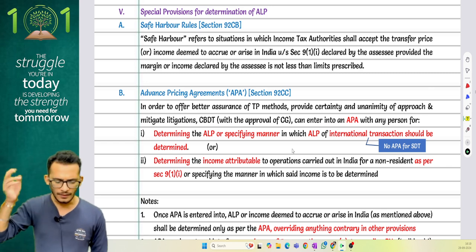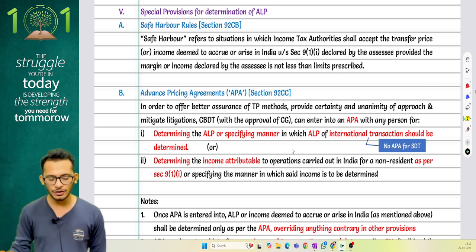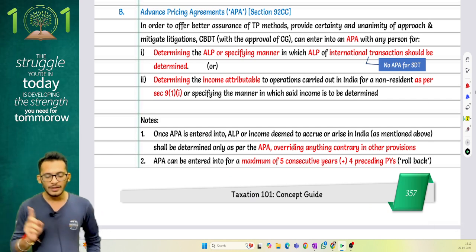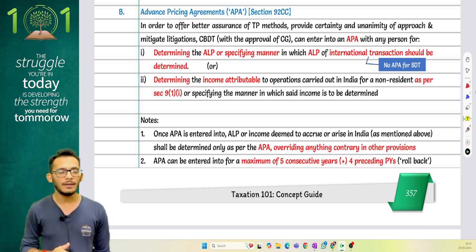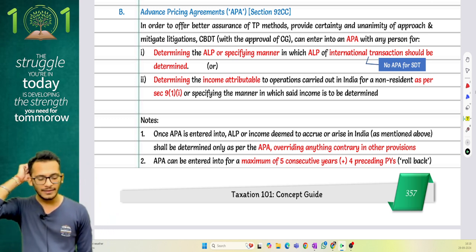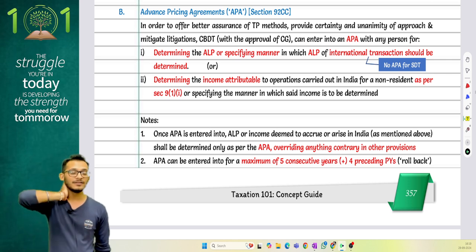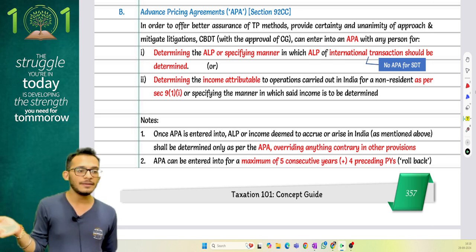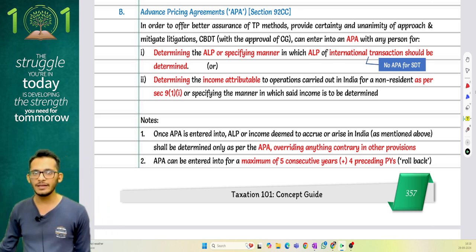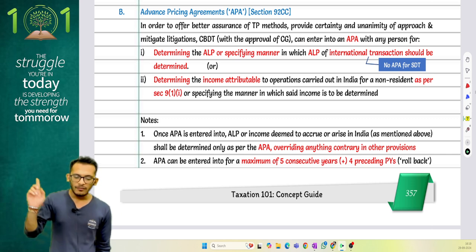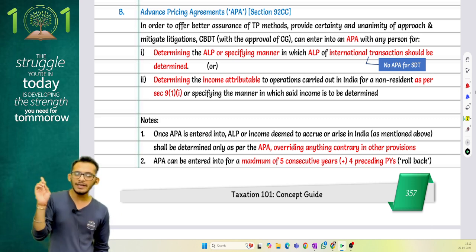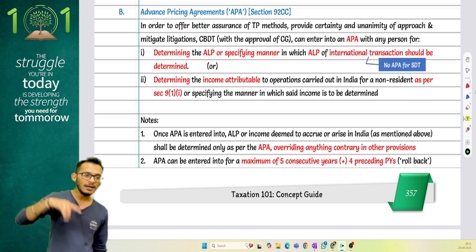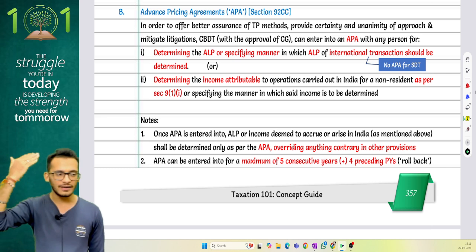Let's read. It says, in order to ensure better methods on transfer pricing and to provide certainty of approach, you can file an application to CBDT for determining the arm's length price or specifying the manner in which the ALP should be computed, or to determine how much of the income is attributable under section 9. Once the APA is entered into, the ALP will be deemed to be binding on the officer, and any past proceedings will get violated.